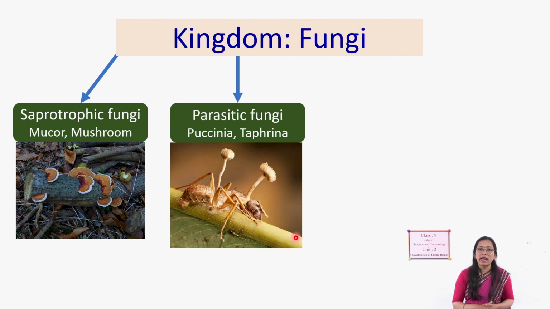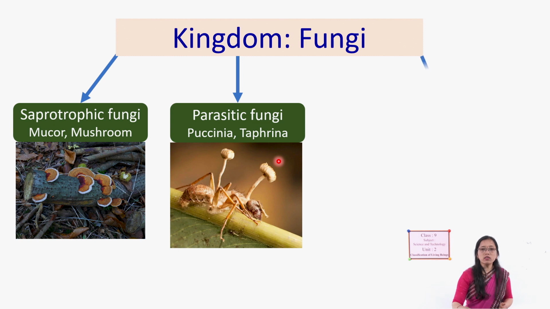Have you heard about dandruff? It grows on our head. That dandruff is also a fungus which is a parasite on our head. Similarly, some fungi grow in other animals' bodies too. Those are called parasitic fungi. Here you see a fungus growing over the ant. Examples are Puccinia, Taphrina, etc.